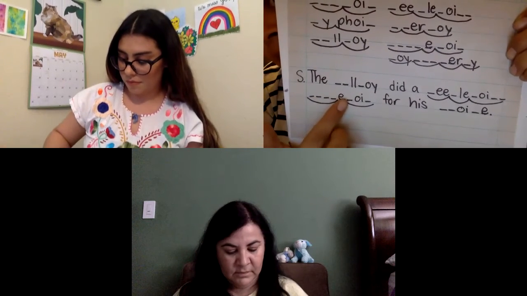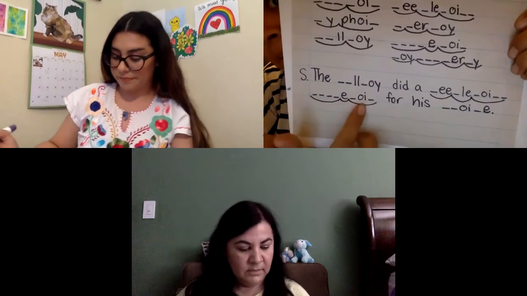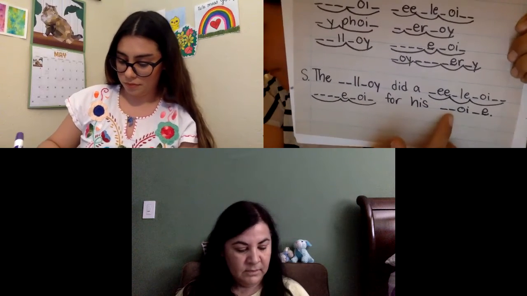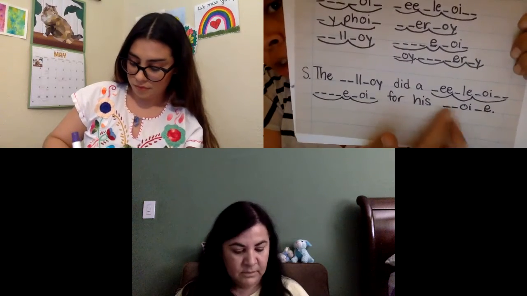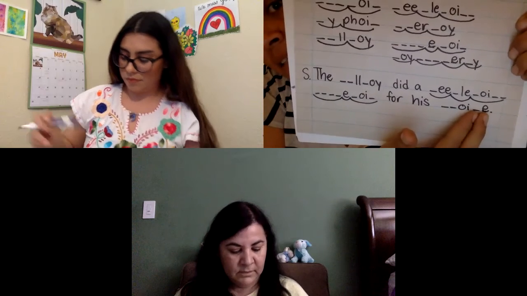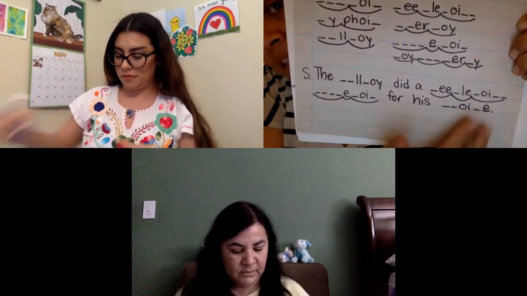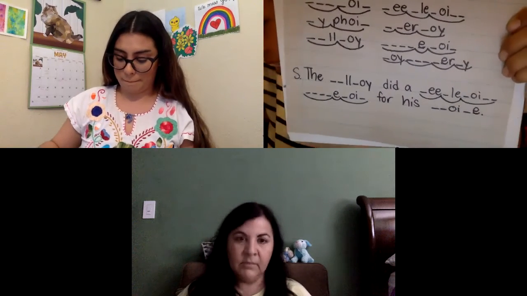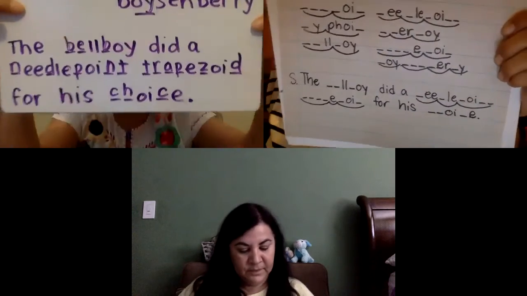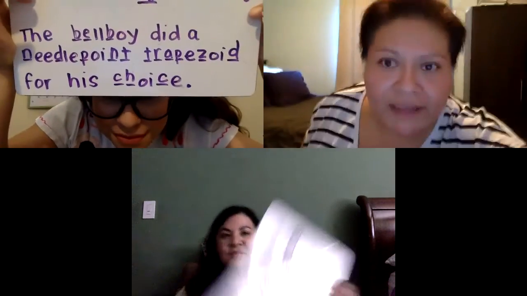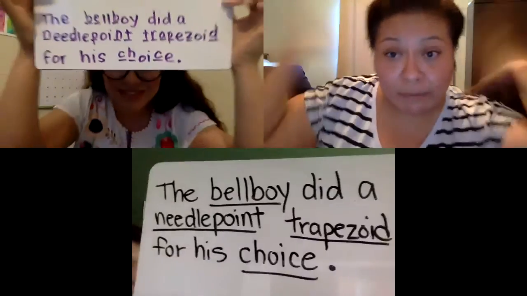Trap, schwa e, z, oi, d. Trapezoid. For his choice. Ch, oi, choice. Teachers, the sentence is: The bellboy did a needlepoint trapezoid for his choice. Do not forget the period. Awesome sauce. Yes, double pat yourselves on the back.